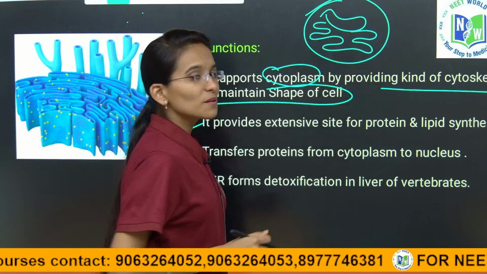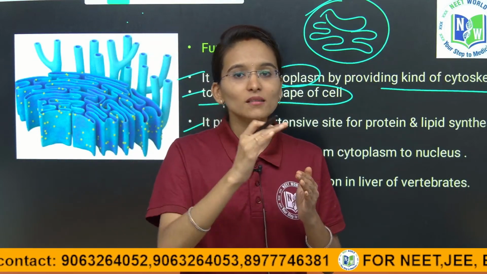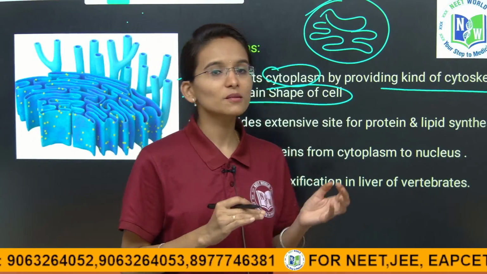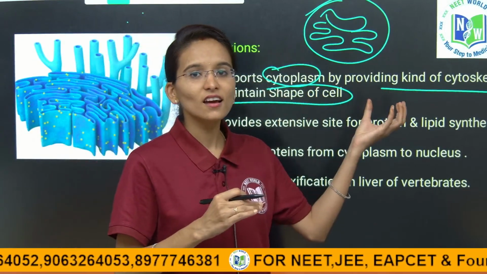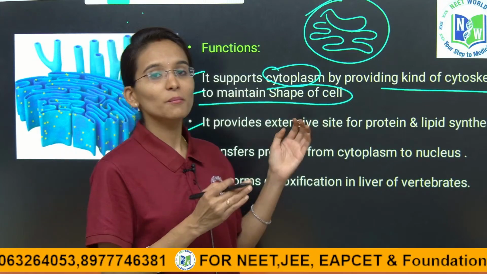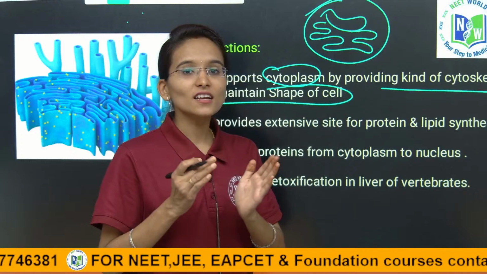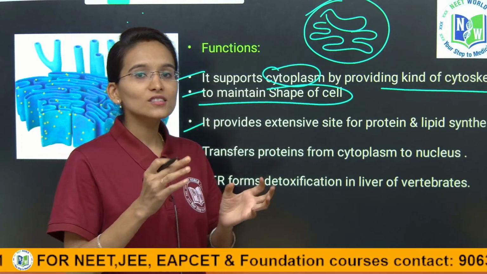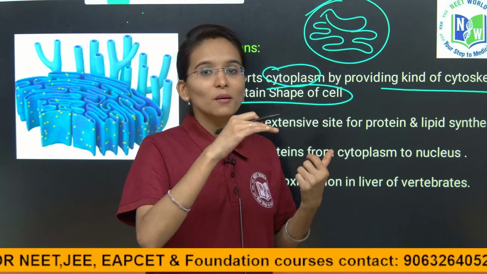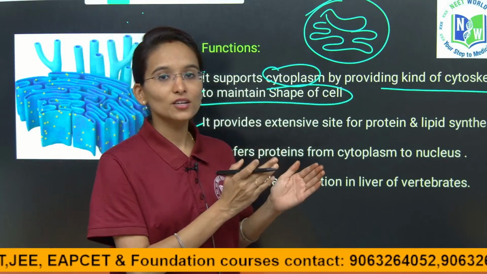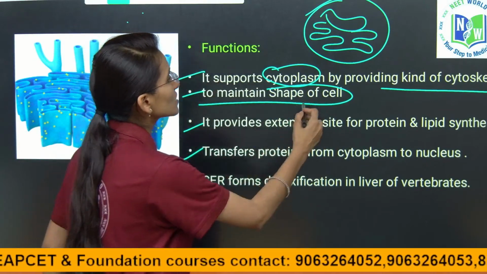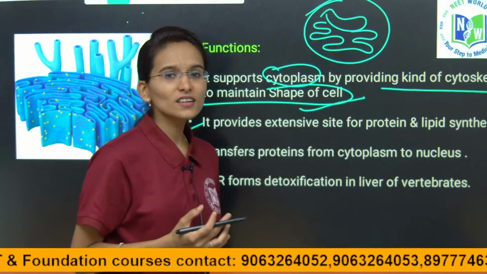Sometimes the endoplasmic reticulum may span the entire plasma membrane, surrounding the cell, sometimes it may be attached to the nucleus, and sometimes it may be present away in the cytoplasm. Clear? By these locations, it gives the shape of the cell. Did you understand?